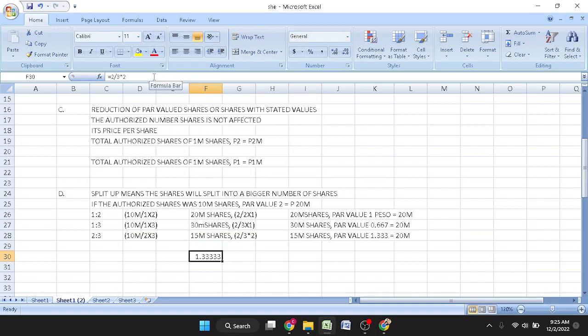So, you may try to experience that. Using split up, we could justify that when there's a split up, the total amount or maximum capitalization in peso will not be affected. However, the split up will affect the total number of authorized shares and its stated value or par value price.